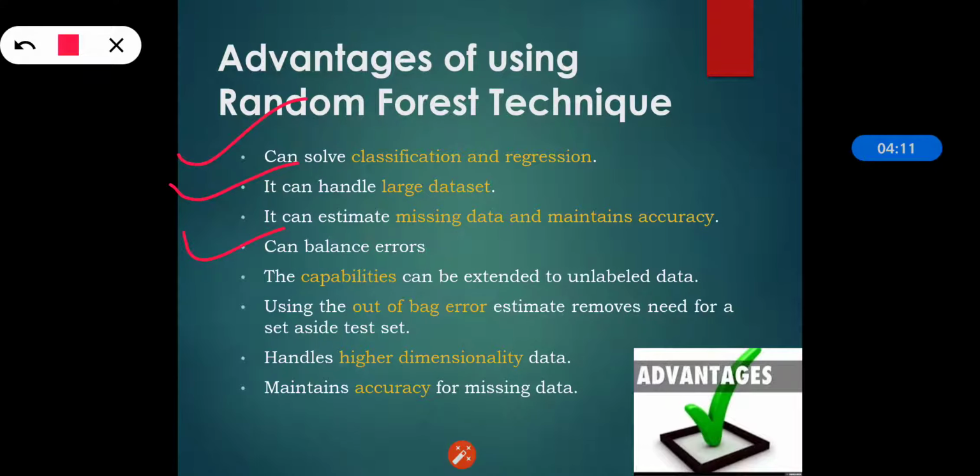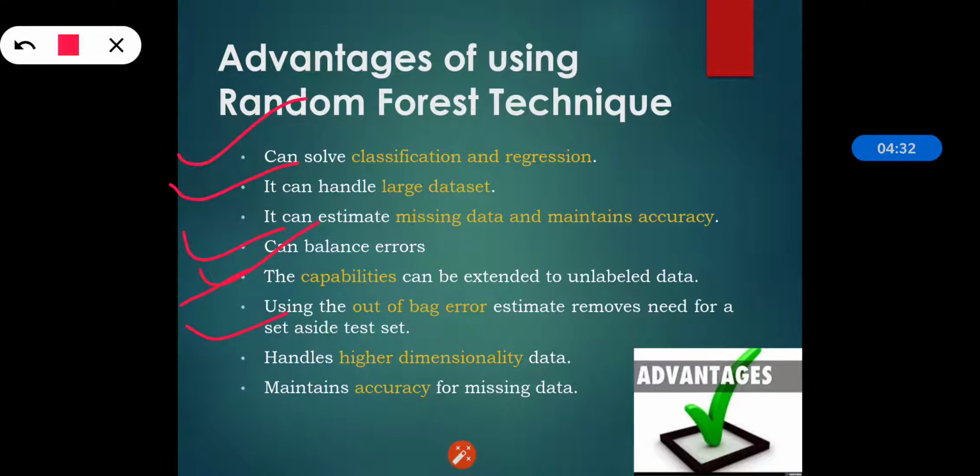It can balance the errors in datasets where the classes are imbalanced. The capabilities of the above can be extended to unlabeled data as well. It is not only about labeled data, so we can do this for unlabeled data.